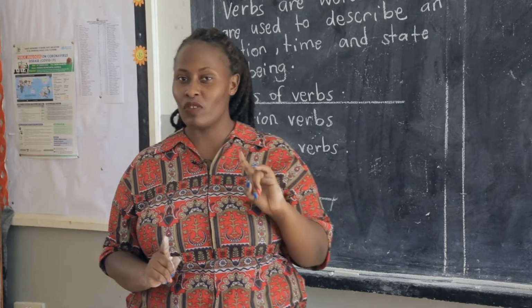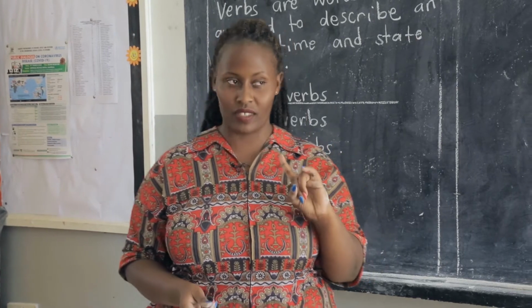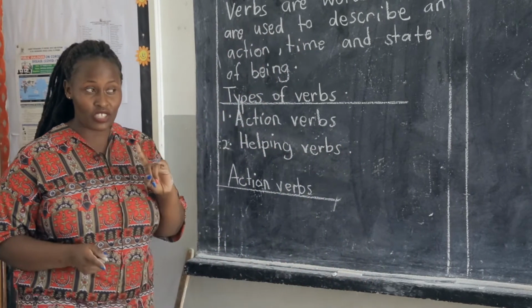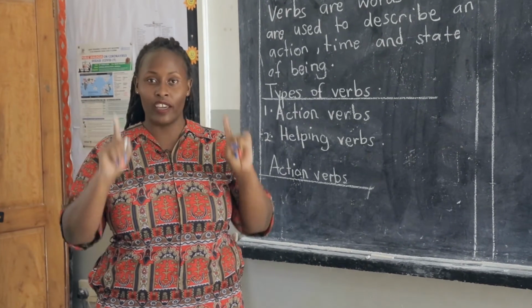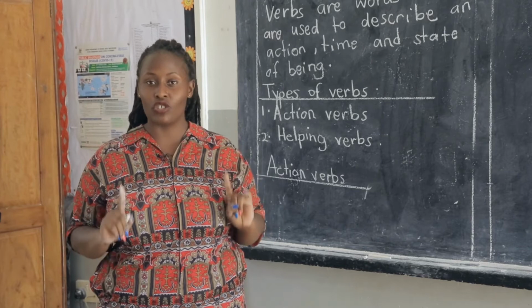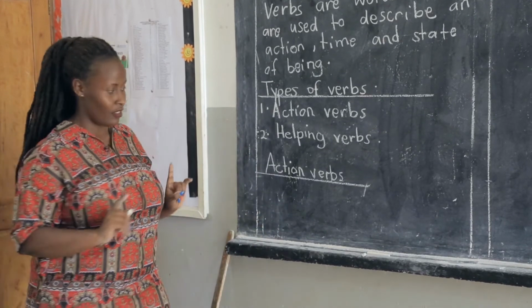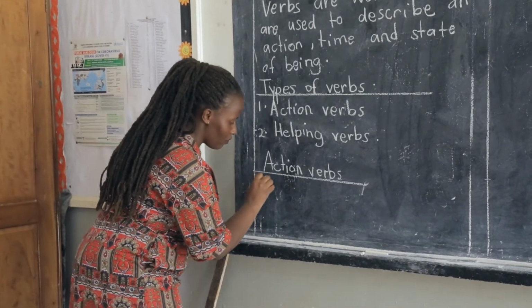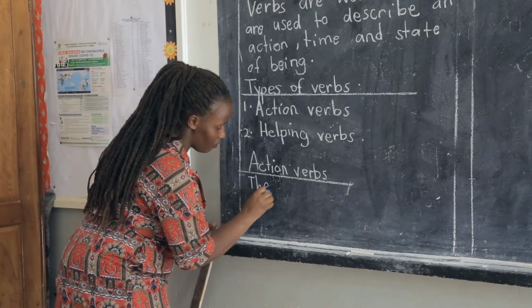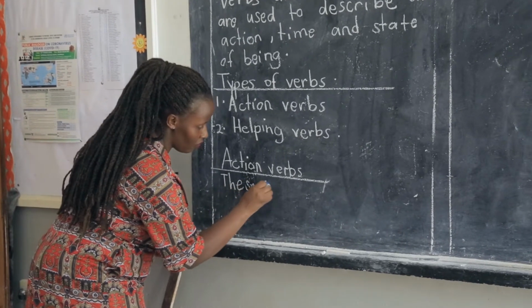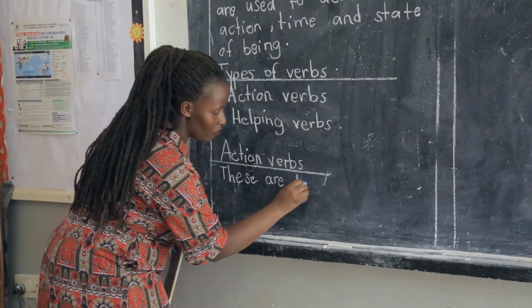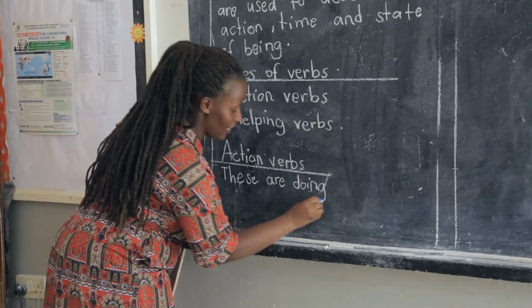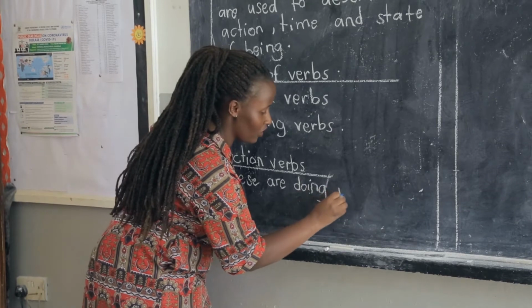So when we talk about the action verbs, what should come into your mind should be the doing words, the actions we do day by day. So we are saying the action verbs are the doing words.